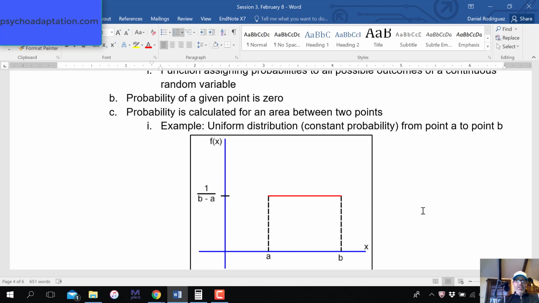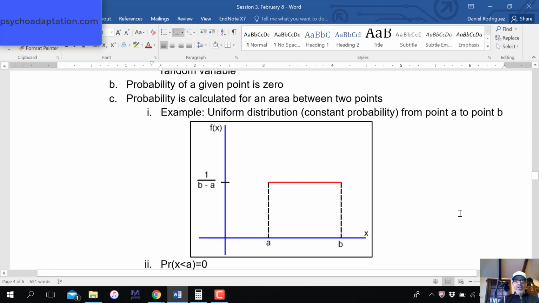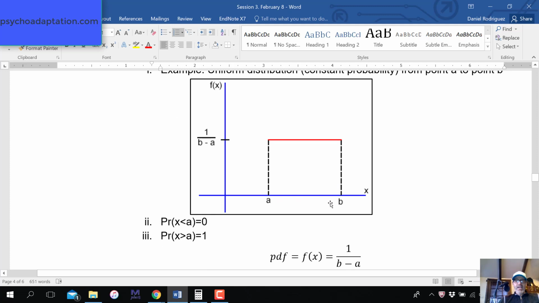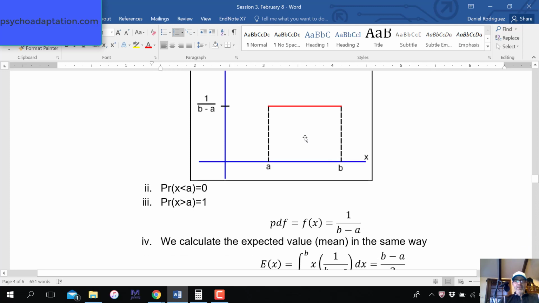Here's an example of what we call a uniform distribution. This distribution has the same value across all points, and the probability between values A and B, whatever they may be, is 1 divided by this difference, B minus A. That probability is constant between A and B. Anything below A is 0. Anything above B is 1, because we know that probabilities have to sum up to 1.